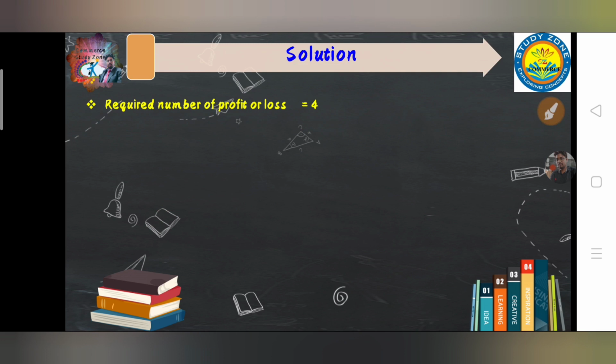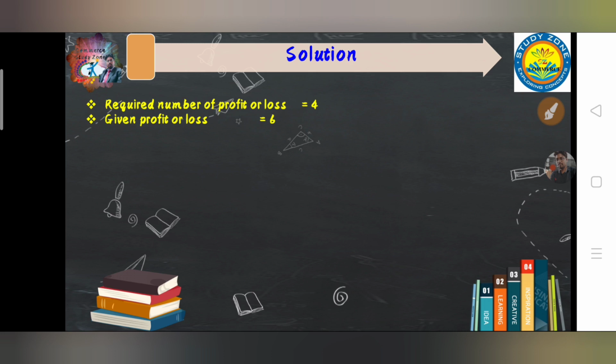The first thing you should know: the required number of profit or loss is 4. As given in the question, we have to consider only 4 profits or losses as average profit. Then given profit or loss is 6, so definitely we have to eliminate 2. Now in this type of question, students always get confused that we have to eliminate those values which have the least amount or which have losses, but it is simply a misunderstanding or lack of complete information.